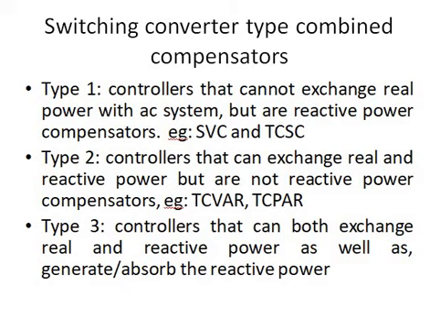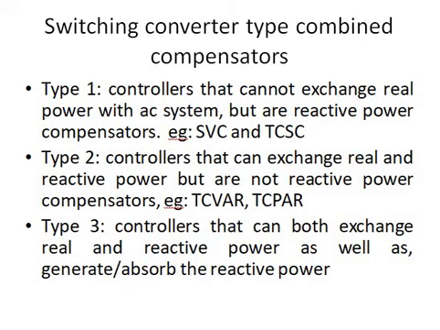If there is a negative demand, we should absorb the reactive power, whereas if there is a positive demand, we should generate the reactive power and supply it to the transmission system. That is not possible with type 2 controllers. They can just exchange the required real and reactive power only.